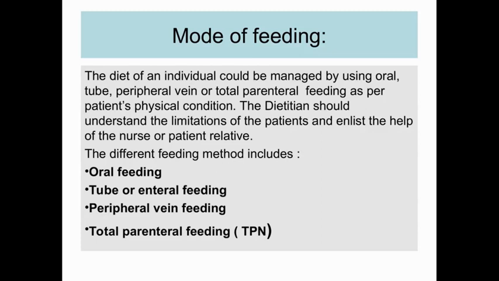Okay, so here we just go through what this term means. Mode of feeding. The diet of an individual could be managed by using oral, tube, peripheral vein or total parenteral feeding as per patient physical condition. The dietitian should understand the limitation of the patient and enlist the help of nurse or patient relative.